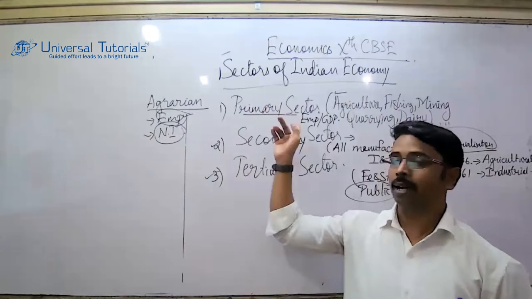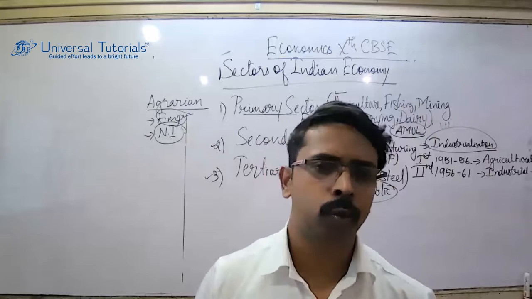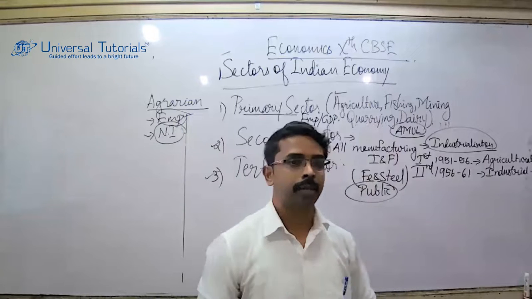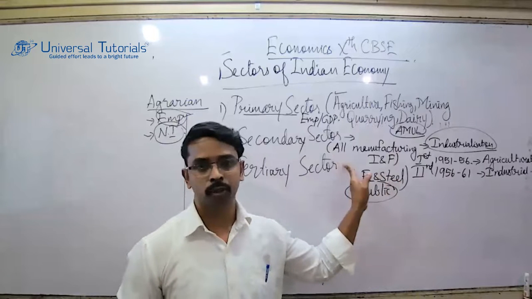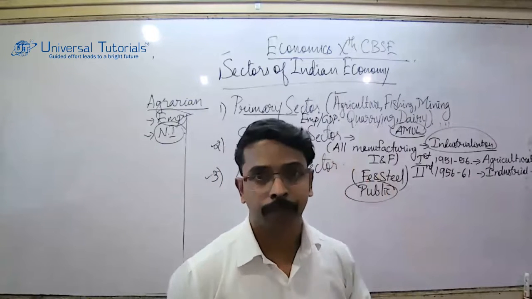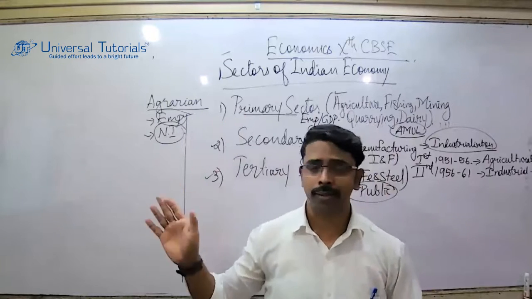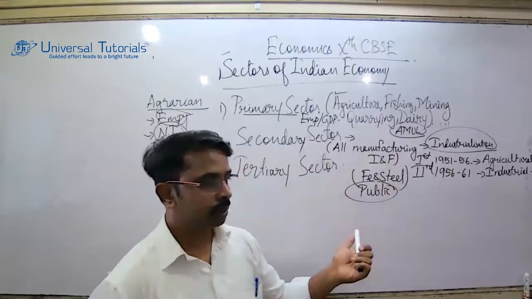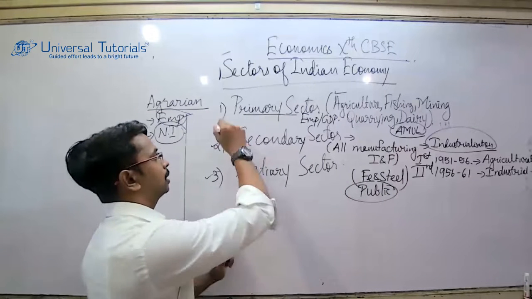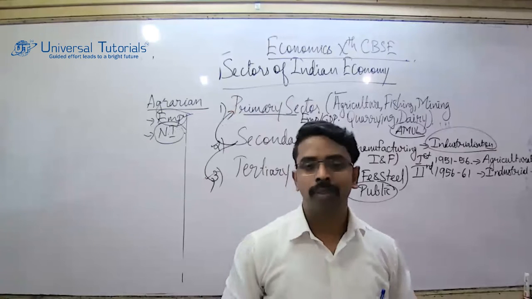the better it will be for our agriculture. You might have heard about something called the Green Revolution. What is Green Revolution? It was implemented in the states of Punjab and Haryana, all thanks to the industries which supplied all the needed inputs required in the Green Revolution. So what is this industrial sector doing? It is providing the basic inputs not only to the primary sector, but also to the tertiary sector, which I'll be touching on very quickly. So I can say it is the secondary sector which is acting as a link between which two sectors, primary and tertiary. What is the secondary sector's importance?